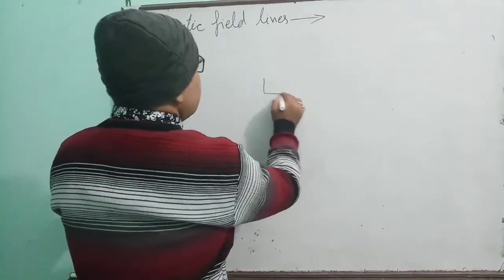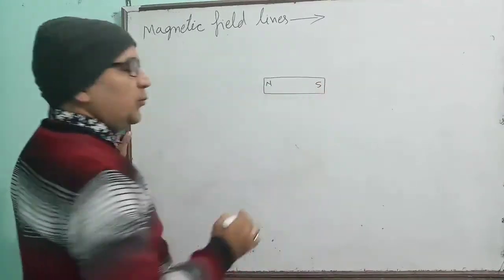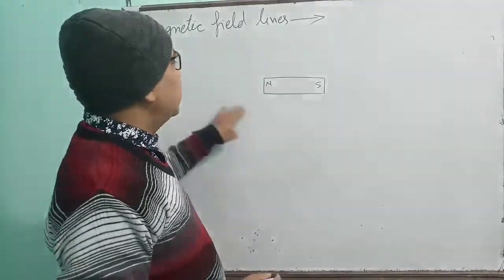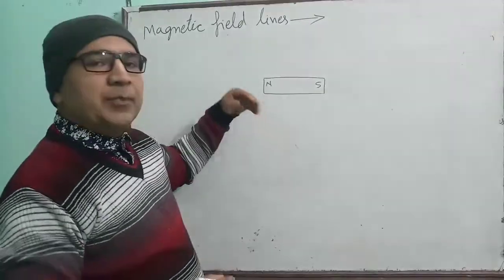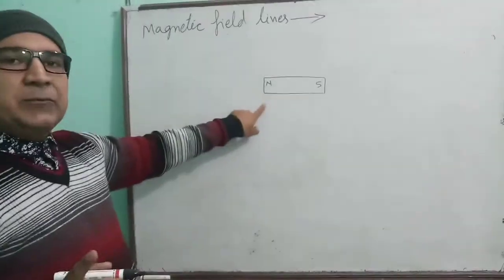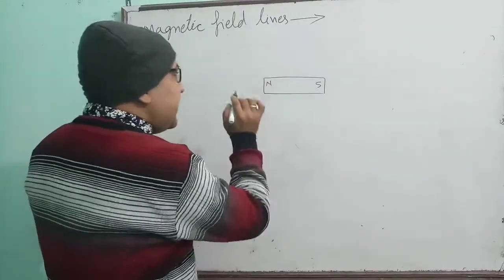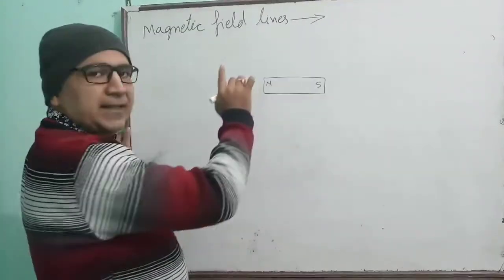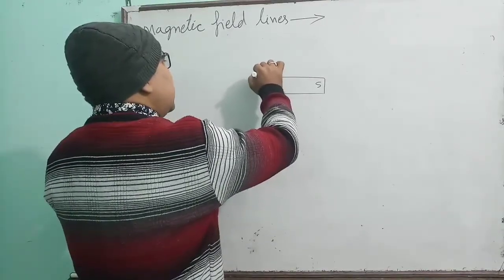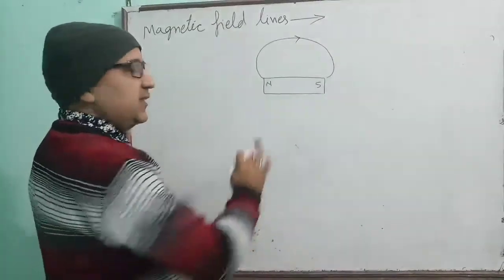Actually, children, suppose this is a magnet, this is its north and its south pole. We have read about the magnetic field. Around this magnet, there is a definite space in which it can apply the force. That will be called magnetic field. And you should know that magnetic field is a vector quantity. So these magnetic field lines are imaginary lines which start from the North Pole and move to the South Pole.